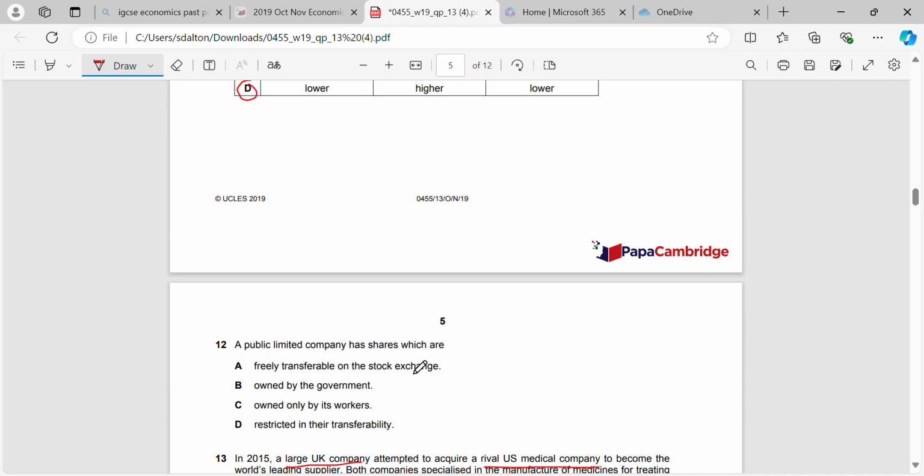Okay, this is an unusual question, 12. A public limited company has shares which are freely transferable on the stock exchange. Okay, they're not owned by the government. A public limited company is still a private company, right? They're not under government control. They're called public because the public can buy their shares and they can take an ownership in that company. They're not owned by the workers and they're not restricted in their transferability.